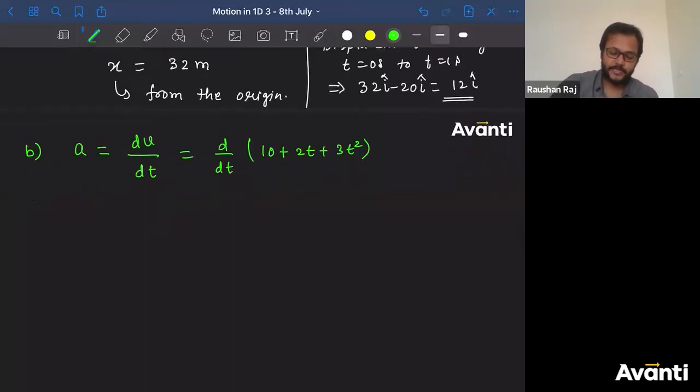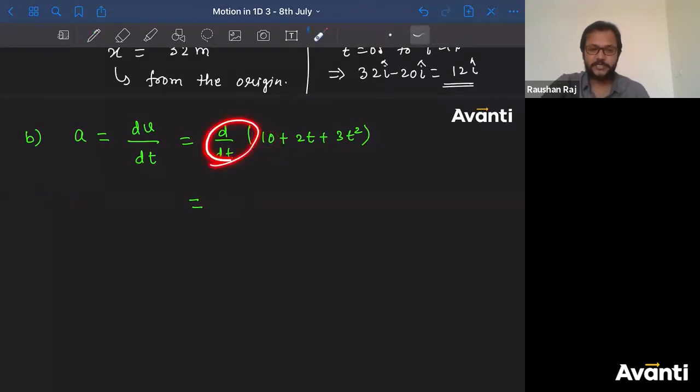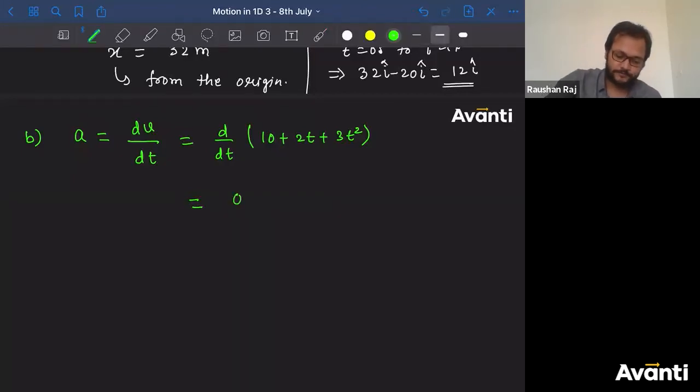All right, let's differentiate. How do you differentiate? So, differentiation of a constant. Differentiation is nothing but rate of change. The one which is not changing, the change will be 0. The value which is not changing at all, the change of that quantity will be 0. This was 10 earlier and 10 later too, so final minus initial, 10 minus 10, is 0. Plus differentiation of 2t: 2 is a constant, take it outside.